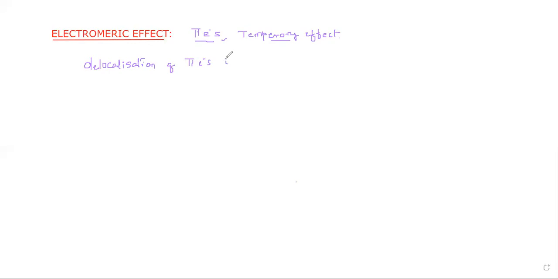You know that multiple bonds may be a double bond or a triple bond. It may be a carbon carbon double bond, or sometimes a carbon oxygen double bond, or carbon nitrogen, any type of double or triple bond containing compounds.